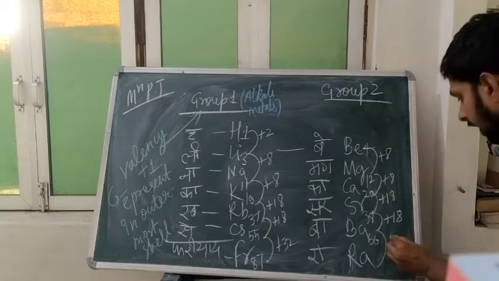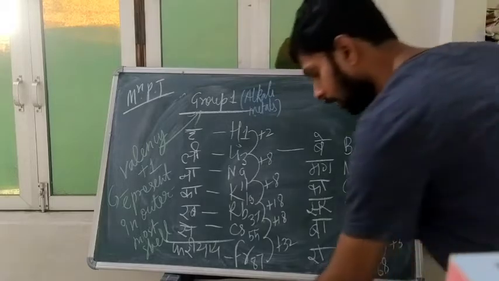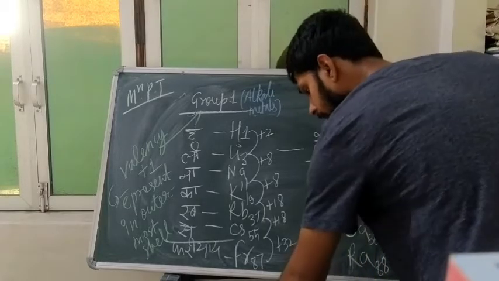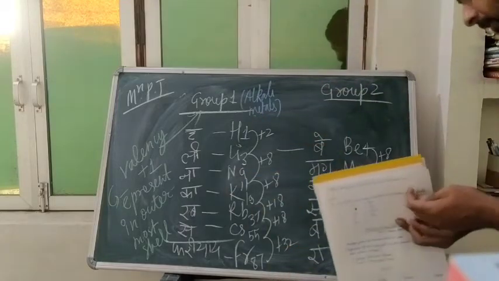And 56 plus 32 will give you 88. Like this you can get the atomic numbers of all the elements and learn them by this method, in the Hindi way I am telling you.